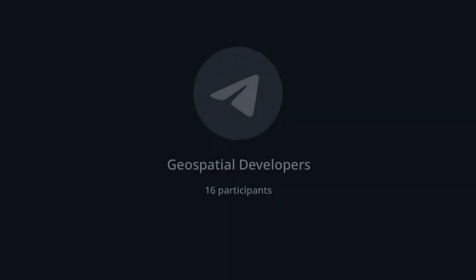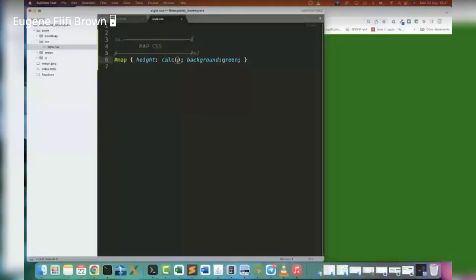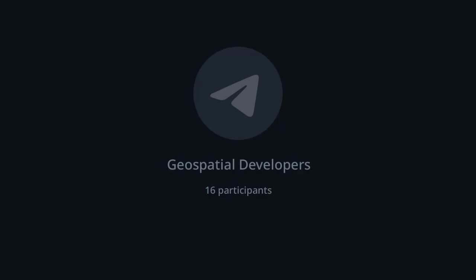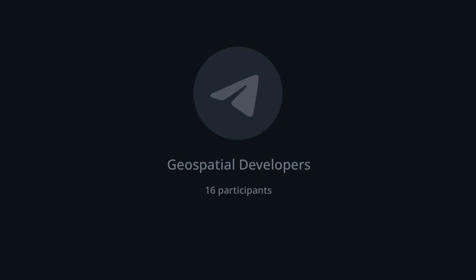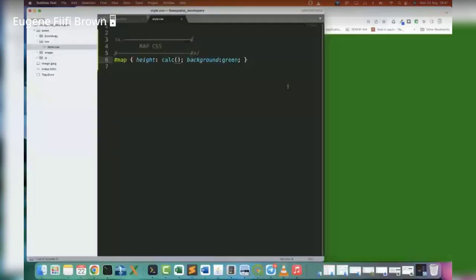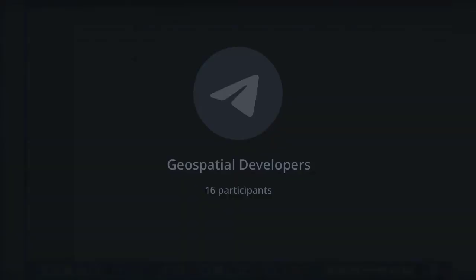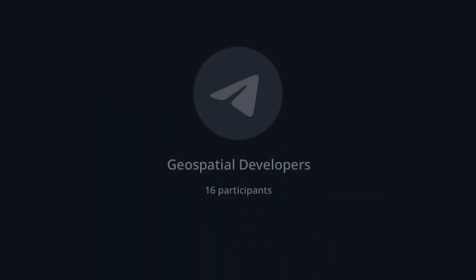The map should calculate the entire height of the page. Let me refresh. Now the map should subtract the height of the nav bar from the entire height of the page.